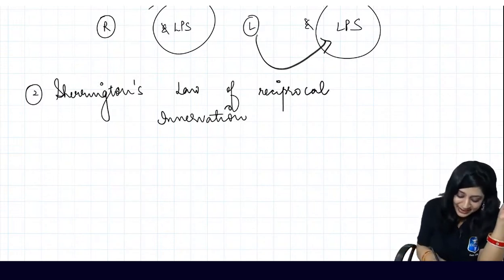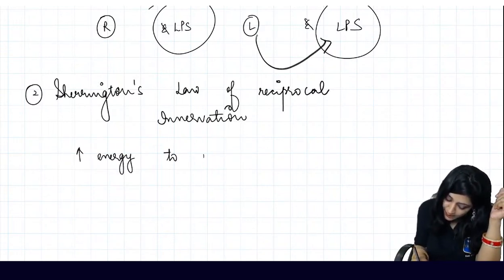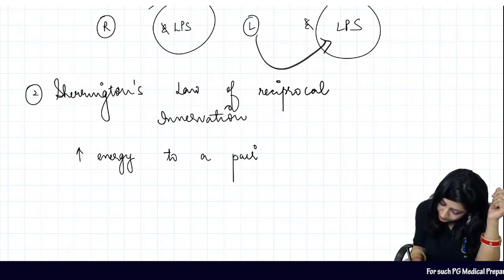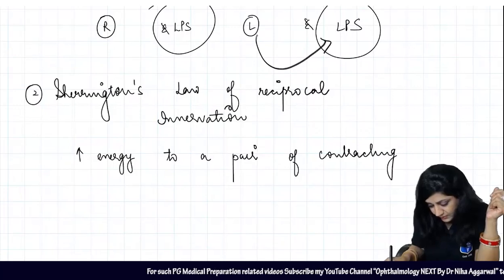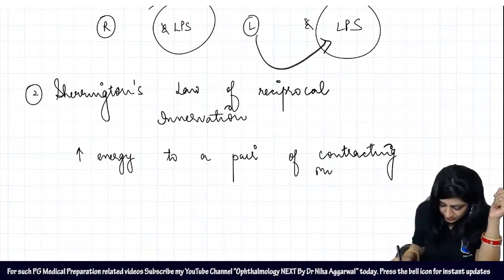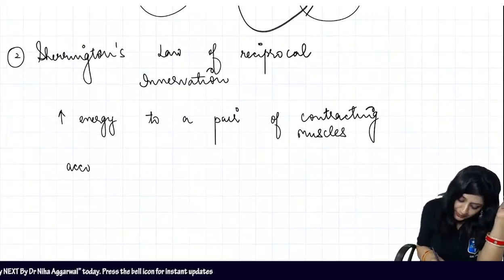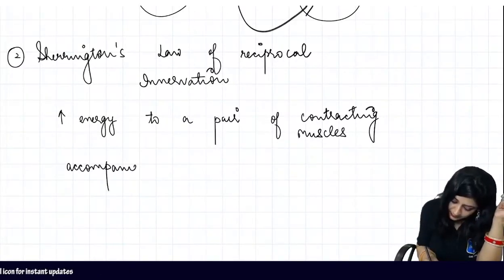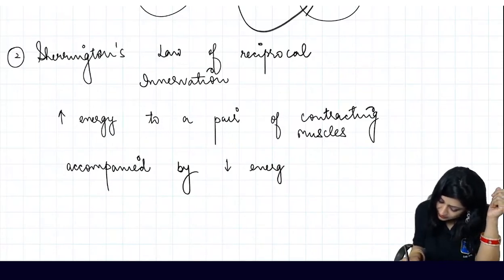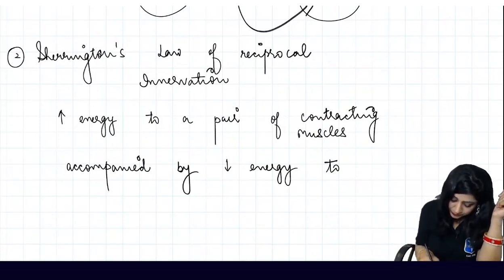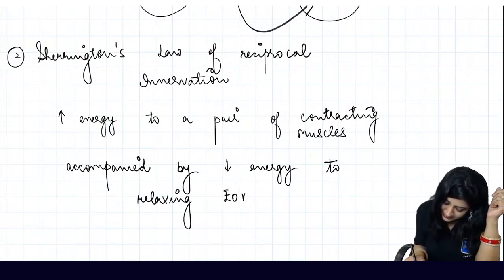Increased energy to a pair of contracting muscles is accompanied by decreased energy to the relaxing extraocular muscles.